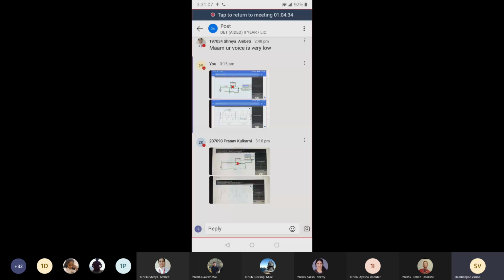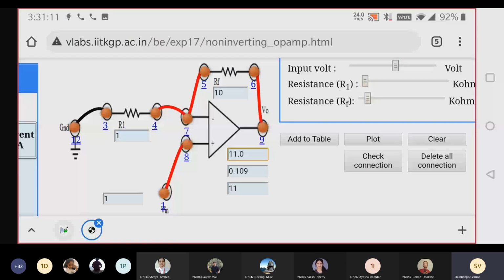You can unmute and tell me, okay? Because I'm simulating the circuit from mobile. Yes. Is the answer correct or not? Yes, tell me. Is it correct? It's a very simple question, student. Solve it and tell me yes or no.